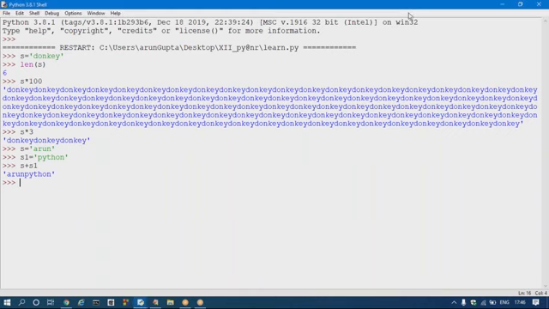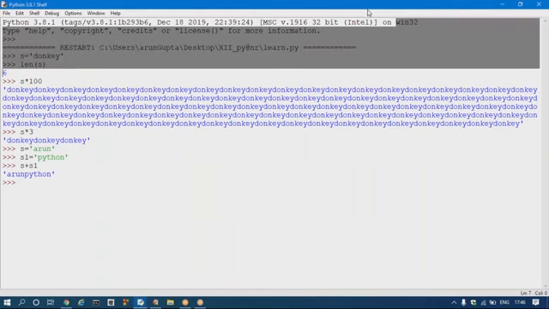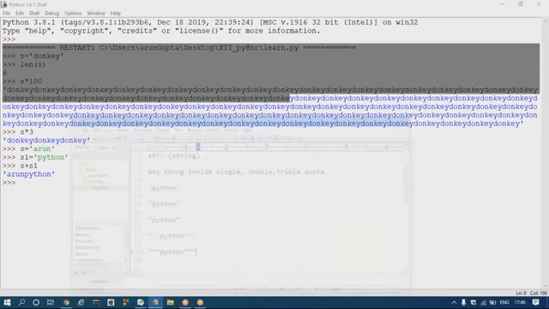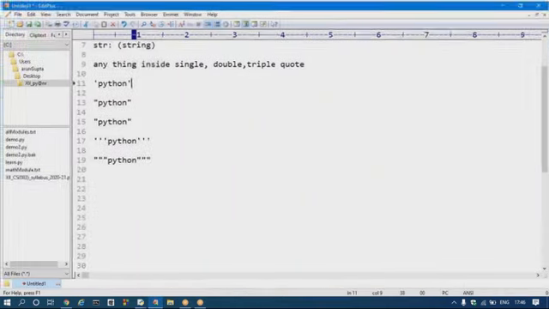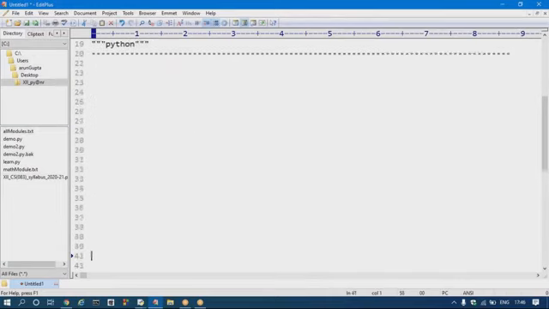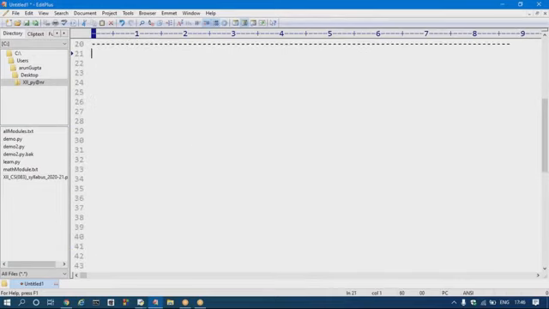Okay, now the next topic is a very important topic, a very special concept: the slice operator.